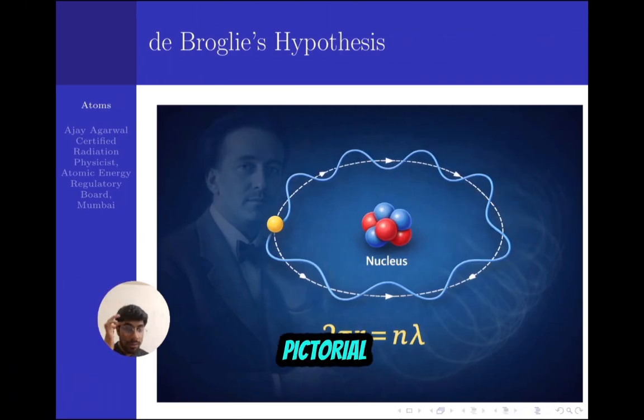This is the pictorial representation. You can see the electron is forming a standing wave in its orbit, so 2πr, the total circular path, must equal the number of standing wavelengths being formed in that orbit.